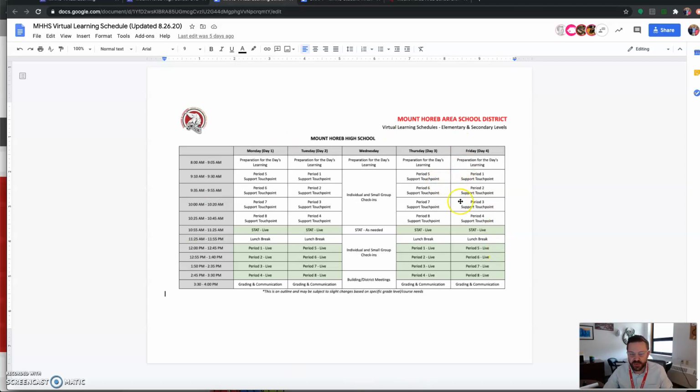This is your schedule. You need to get to know this because starting Thursday of this week, you're jumping in. You have live classes tomorrow afternoon, 1 through 8. Get Wednesday to settle in, get yourself acclimated, maybe organize your emails, build some folders, do some things to get yourself ready for virtual learning. Then Thursday, kicking off, period 1, Thursday afternoon. You have stat at 10:55, you have some lunch, and then you're going to jump back in at noon. That's when you're going to go to your first class period, 10 minutes between.